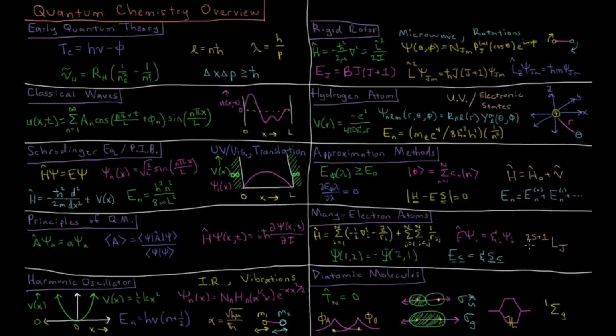The electronic states of atoms are represented by term symbols, which tell us about the values of spin angular momentum, orbital angular momentum, and their spin-orbit coupled total angular momentum value J. Then finally, we talk about diatomic molecules, where we invoke the Born-Oppenheimer approximation, saying that the kinetic energy of nuclei is 0, that they're fixed at the origin.